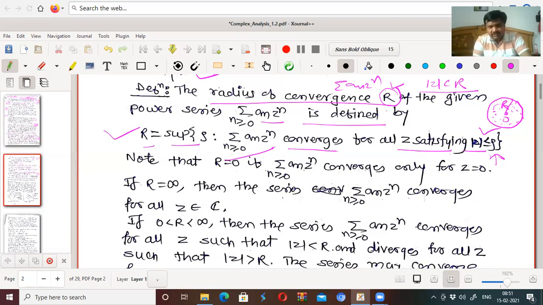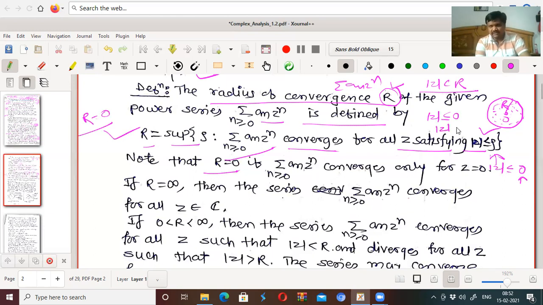Now if R equal to 0, what will happen? That means you are saying summation a_n z^n converges for all z satisfying mod z less than or equal to 0, rho is 0 and its supremum is 0. But we know that modulus of z is never negative.